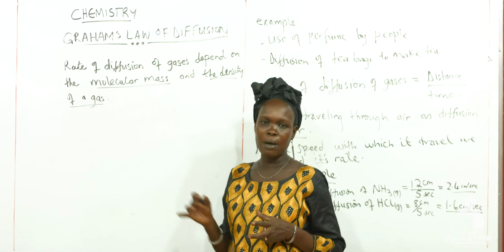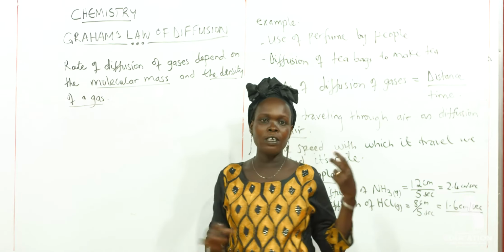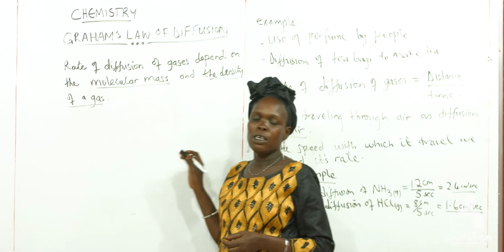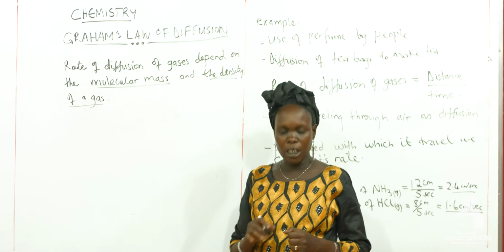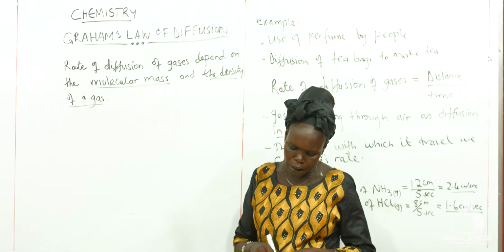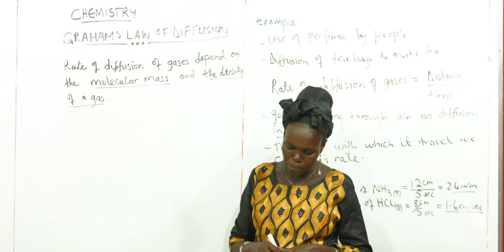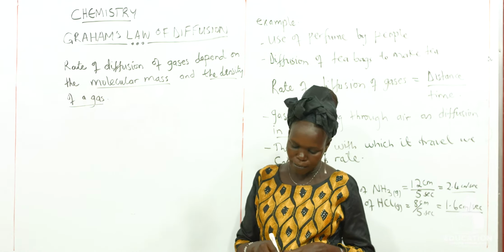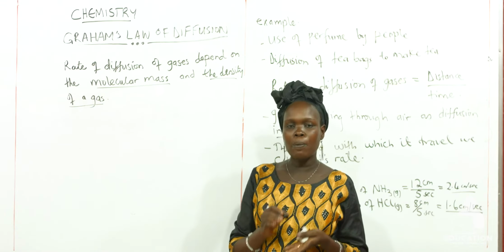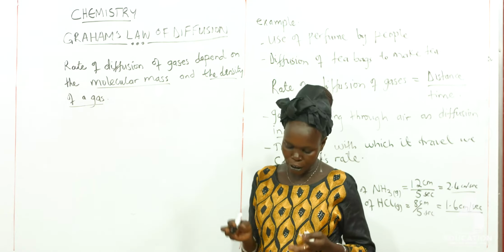This is whereby Graham enters in, and he also said that the rate of diffusion cannot depend only on the distance and the time it covers, but it also depends on the molecular mass and the density of the gas. So Graham went ahead and compared the density of different gases and their rates of diffusion.